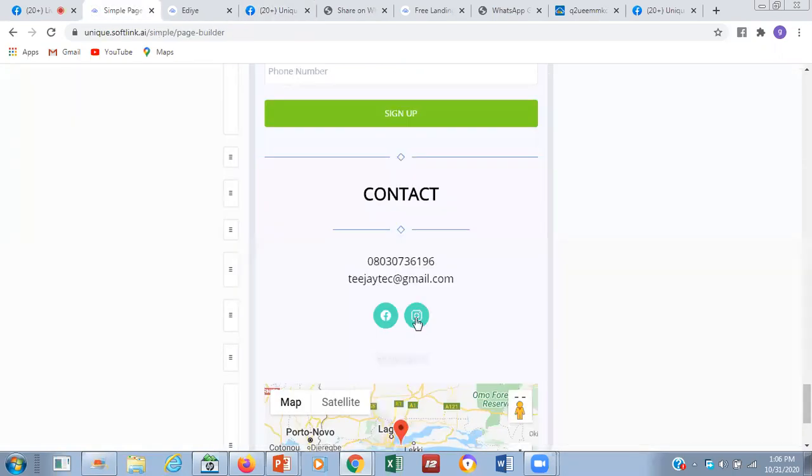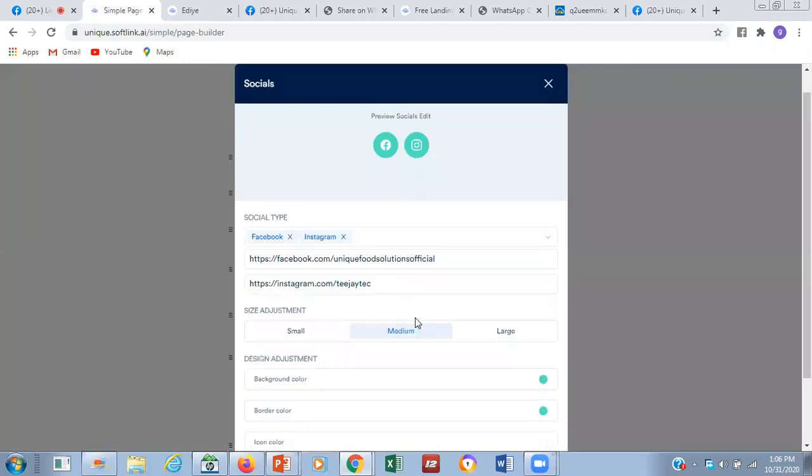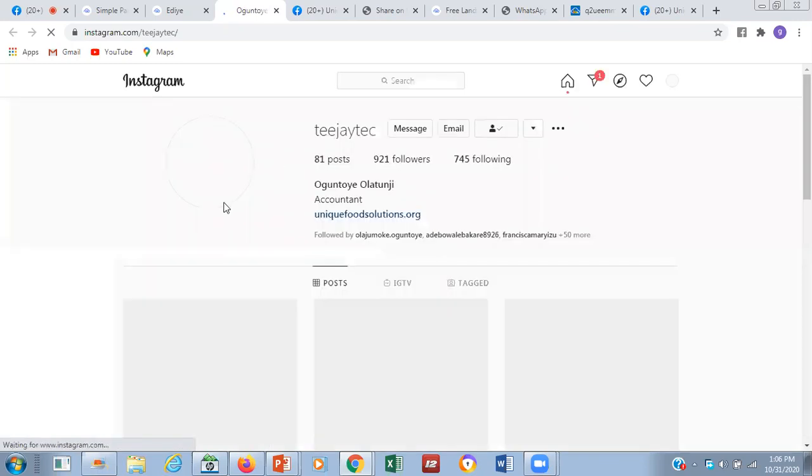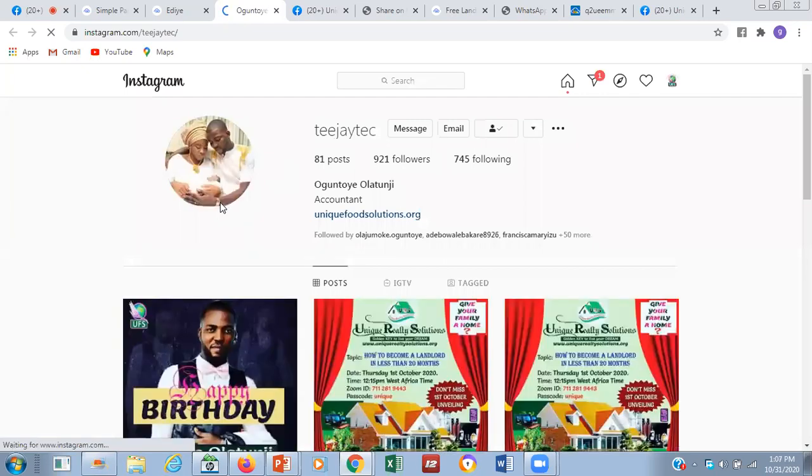Now, if you click on this Instagram, this is not the one I'm supposed to click on. Now, if you click on this, this will take you to Instagram account because I have configured the link with the account of the Instagram. So definitely it will take you to that account on Instagram. Can you see it now? So these are how to configure that because we are using a template. You can see me, that is me you are looking at. You can see how to configure that.